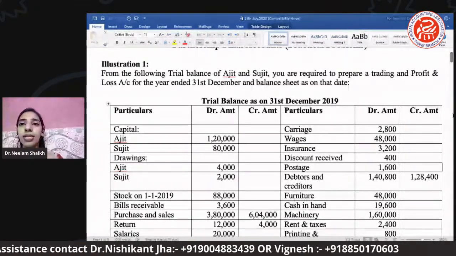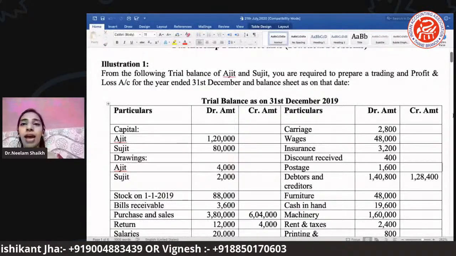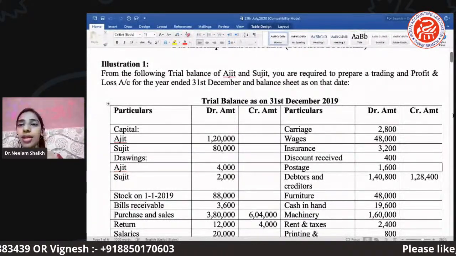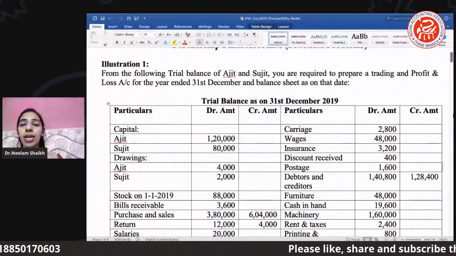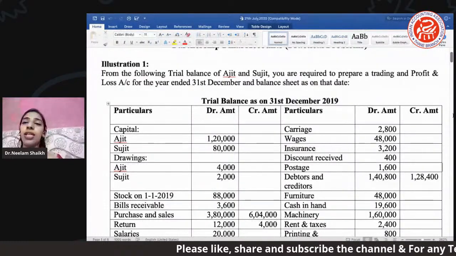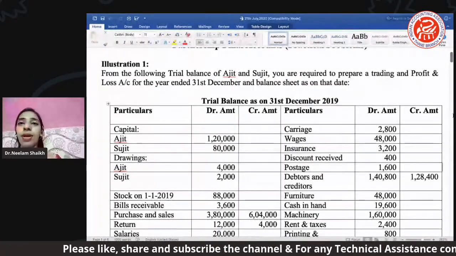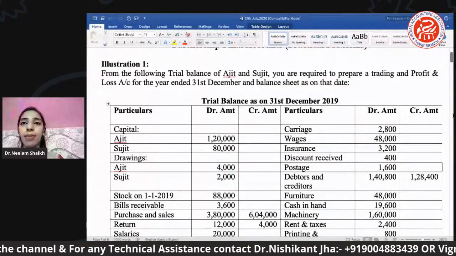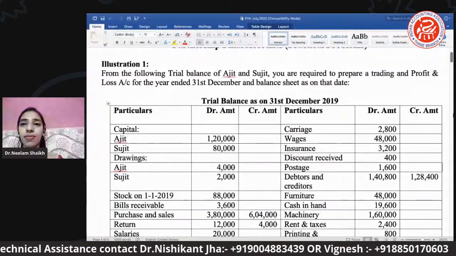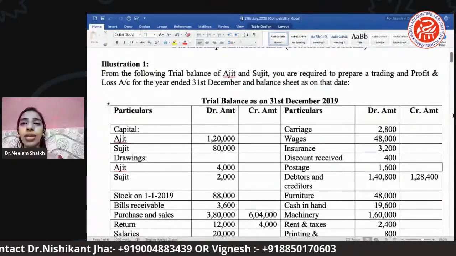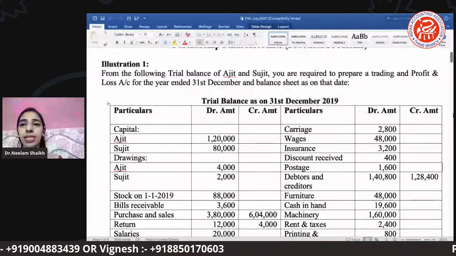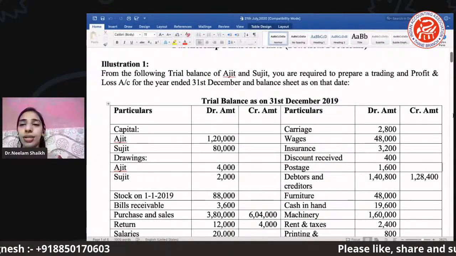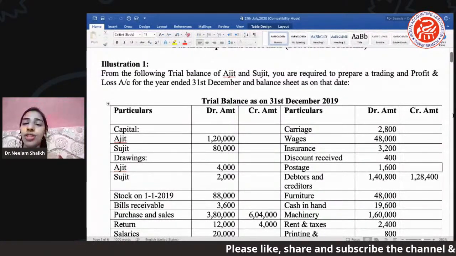In the trial balance, we have debit items and credit items. Riddhi, can you scroll it slowly up? In the trial balance, partners' capital is given, drawings are given, along with stock, bills receivable, purchases and sales returns. These have all been mentioned.